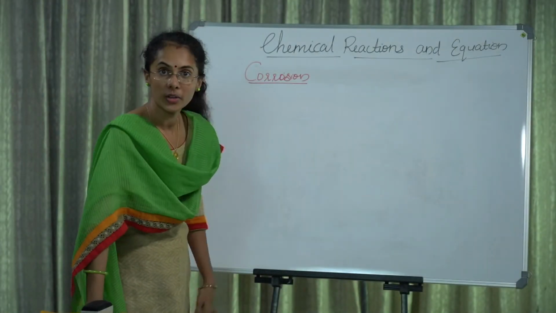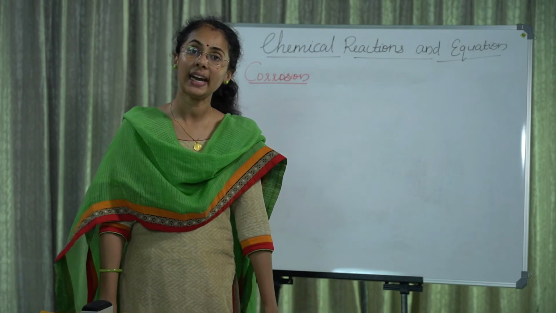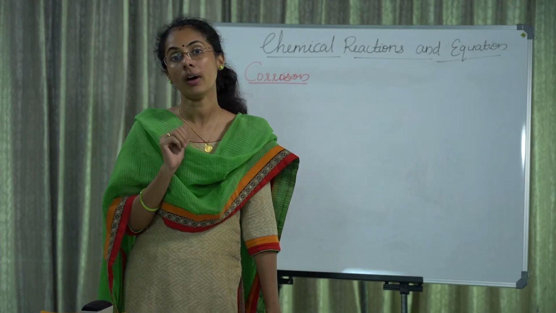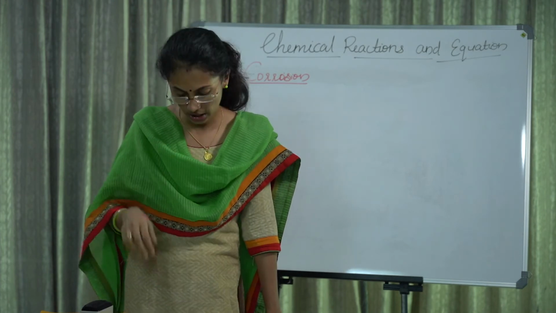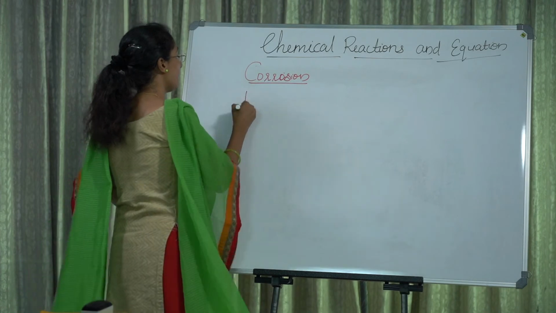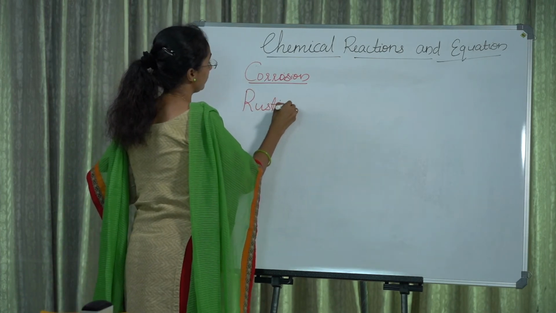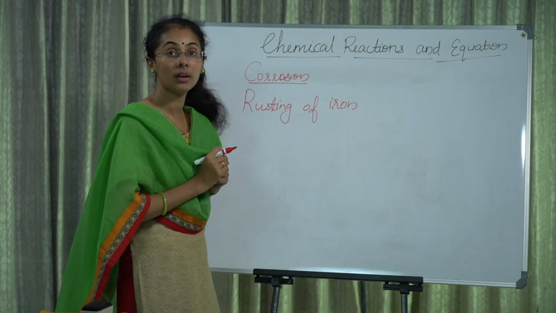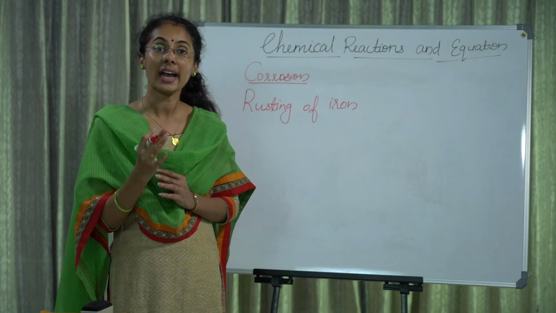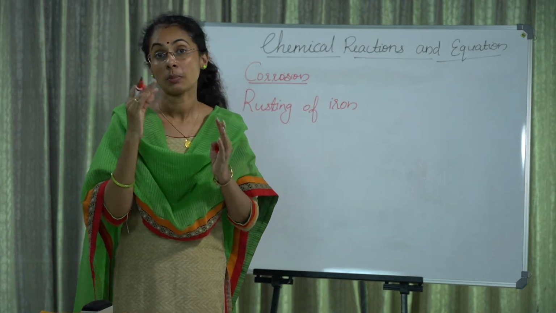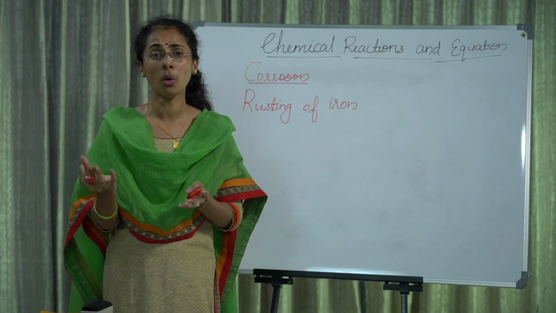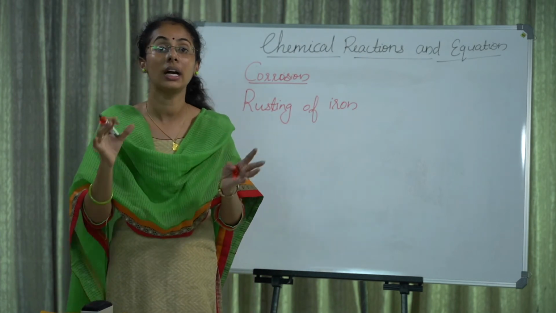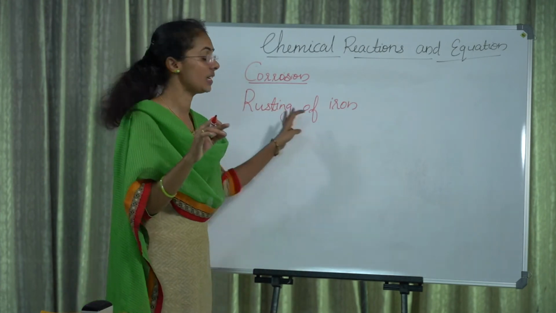Next portion, corrosion. Sometimes we can see red or brown colored things coated on the outer surface of iron. That is known as rusting of iron. What is that brown coating? The iron reacts with atmospheric oxygen in the presence of moisture and forms a brown coating. That is known as rusting of iron.